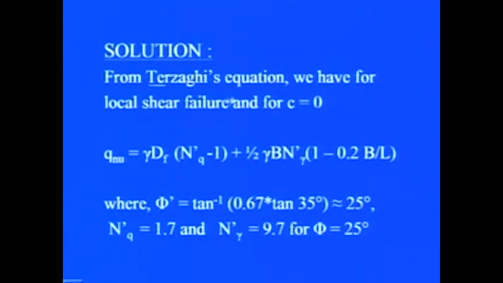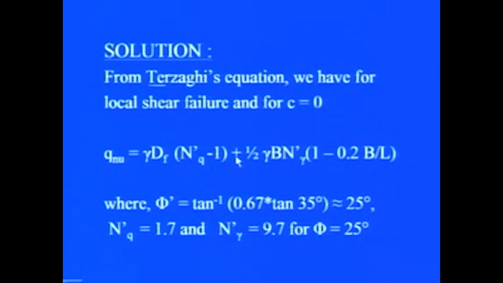Now, from Terzaghi's equation, for local shear failure and c equal to 0, the net ultimate bearing capacity is given by gamma Df (Nq' minus 1), where Nq' and N gamma' are the bearing capacity factors for the local shear failure case.